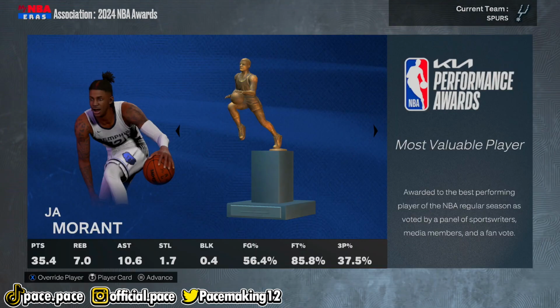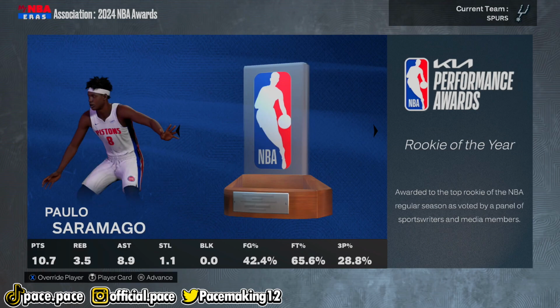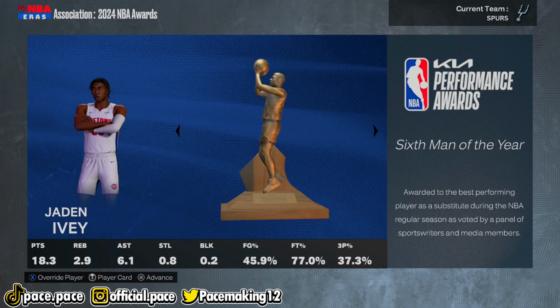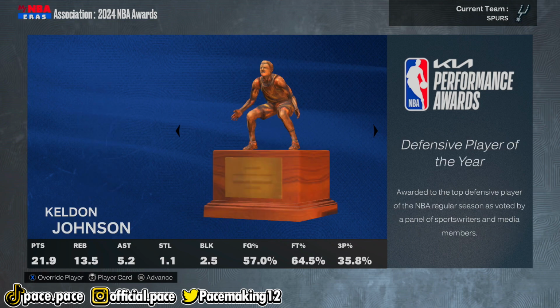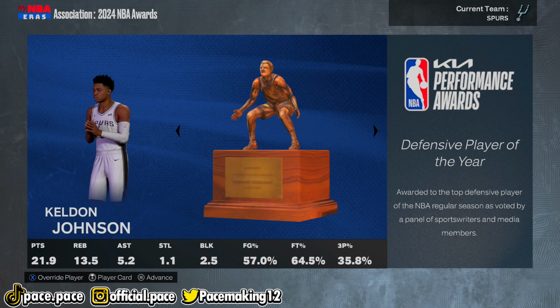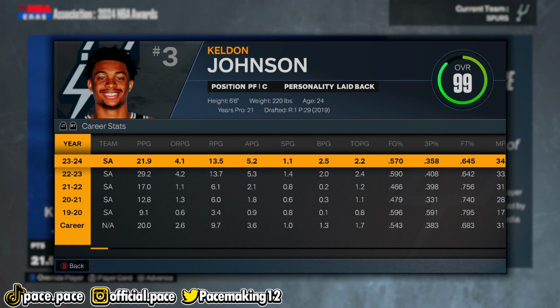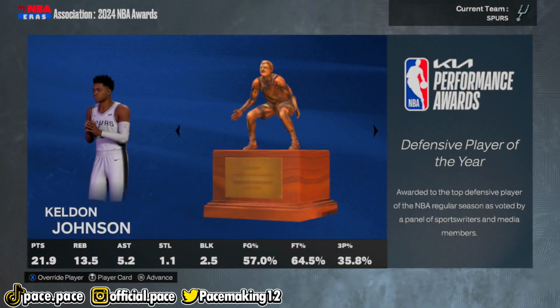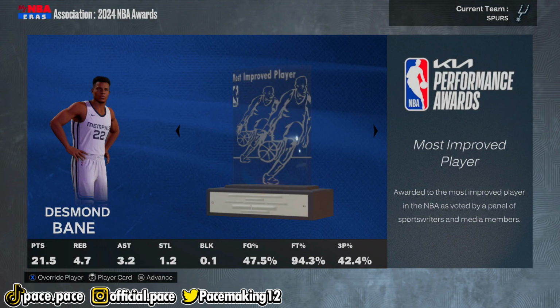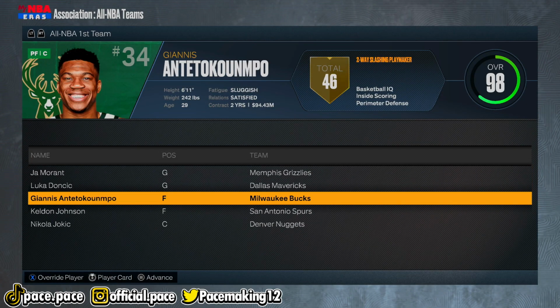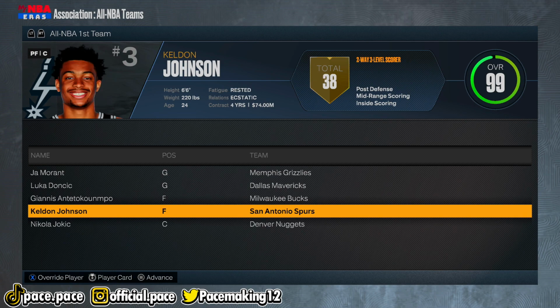At the end of our second season simulating, Ja Morant ended up winning MVP. Paolo Sargano, or whatever that guy's name is, won Rookie of the Year. Jaden Ivey also became 6th Man of the Year, so good for him. And Defensive Player of the Year ends up going to Keldon Johnson, who averaged a steal and 2.5 blocks a game. He put up some pretty impressive numbers, not as impressive as what I thought his numbers were last year, but hey, he did win DPOY this season, so good for him. Desmond Bane, most improved, and the rest we don't really care about. Keldon Johnson was actually on All NBA first. I'm pretty sure this is the second time he's done that, so good for him.